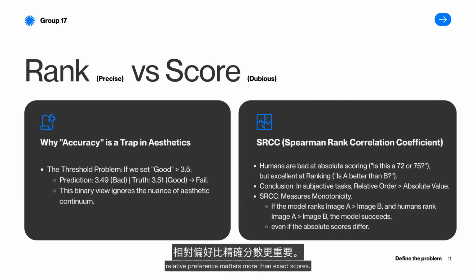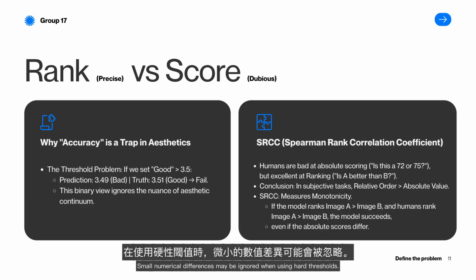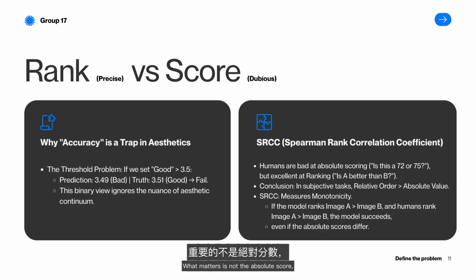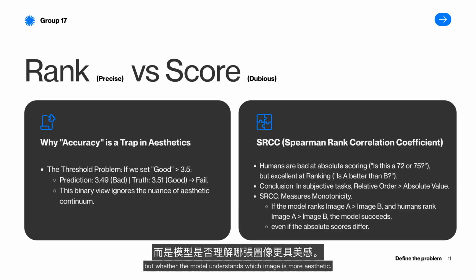In aesthetic judgment, relative preference matters more than exact scores. Accuracy may be misleading here. Small numerical differences may be ignored when using hard thresholds. Therefore, we evaluate the Spearman's rank correlation, which measures relative ordering rather than absolute values. What matters is not the absolute score, but whether the model understands which image is more aesthetic.